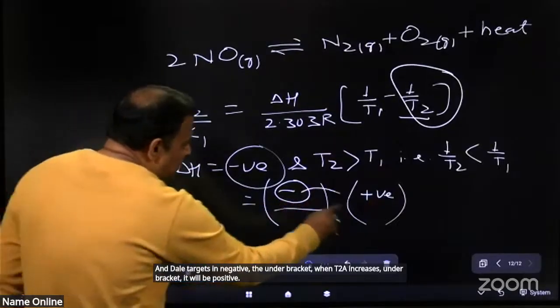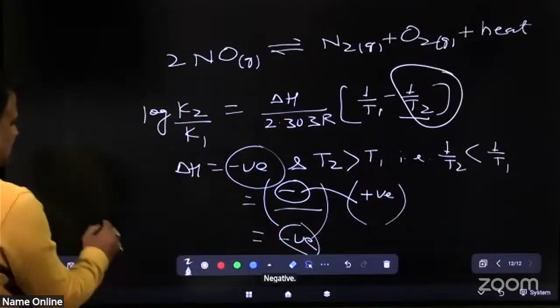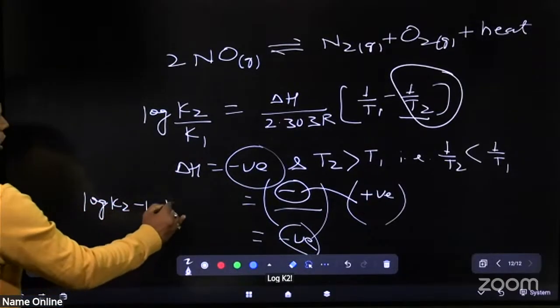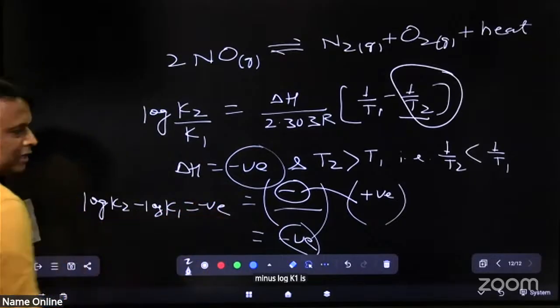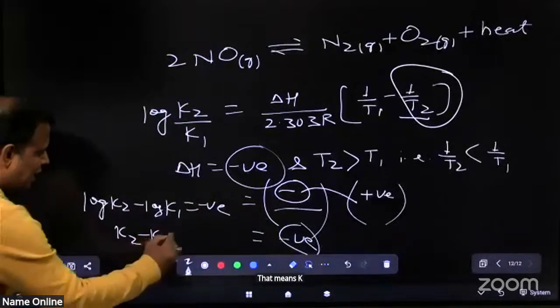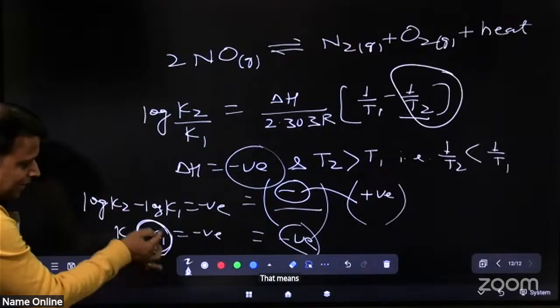Negative multiplied by positive. That means log K2 minus log K1 is negative. That means K2 minus K1 is negative, that means K1 is greater.